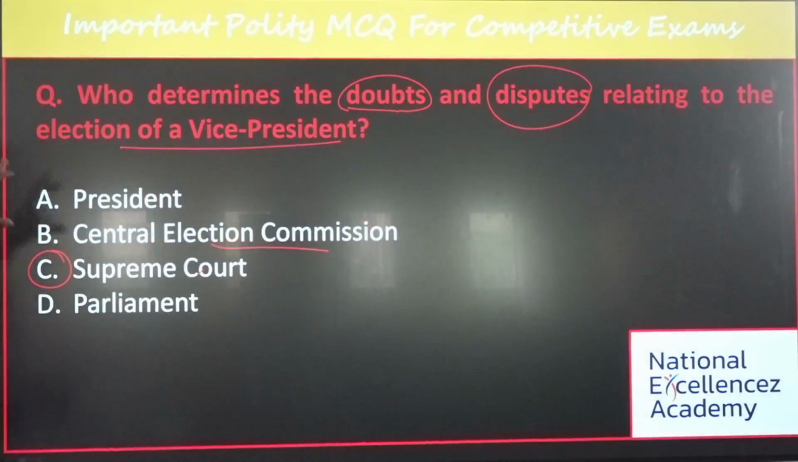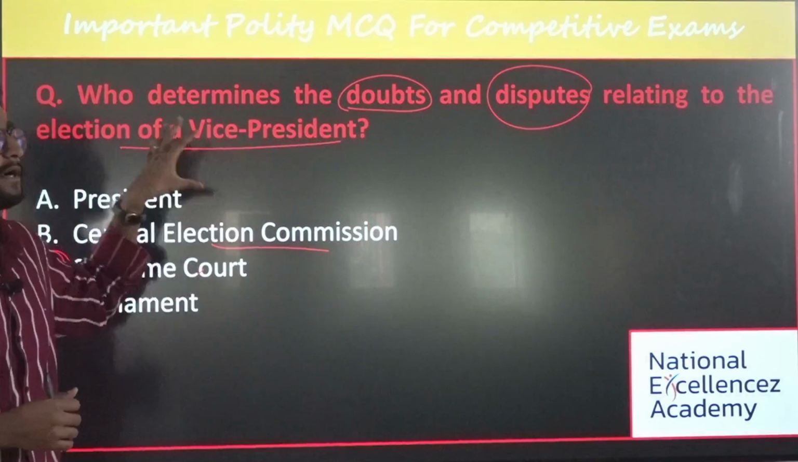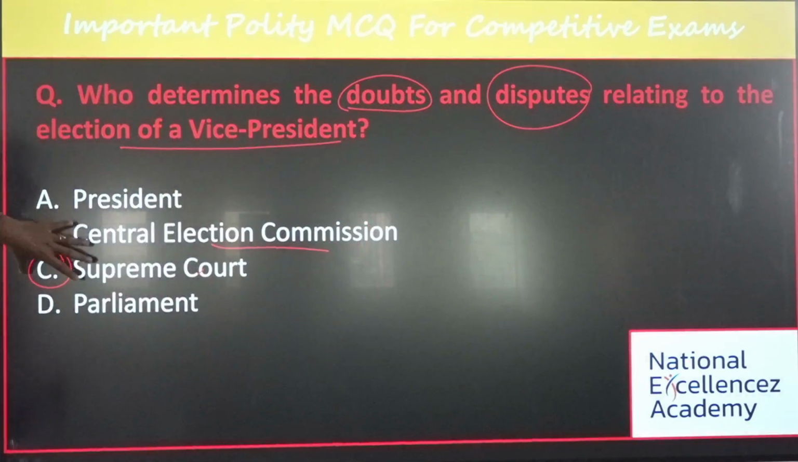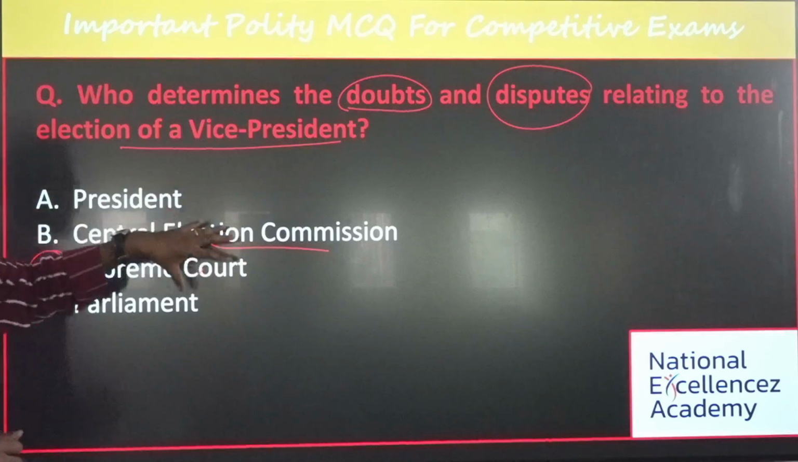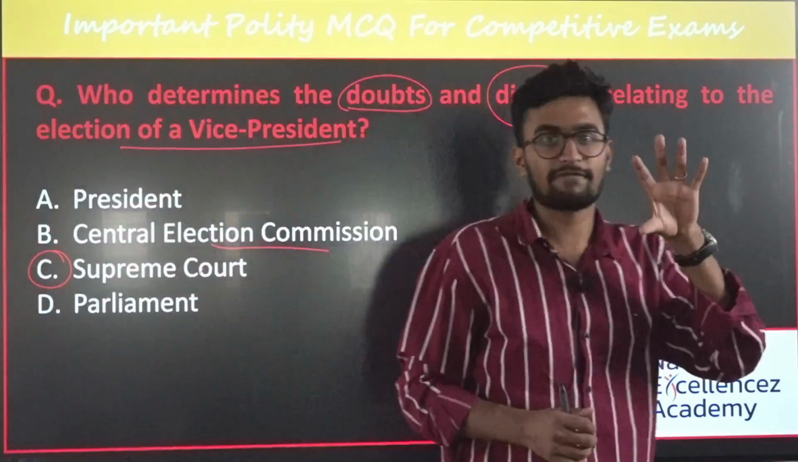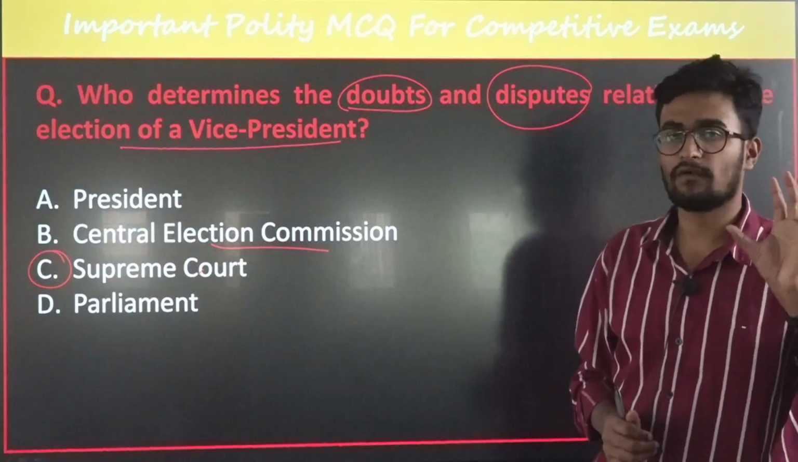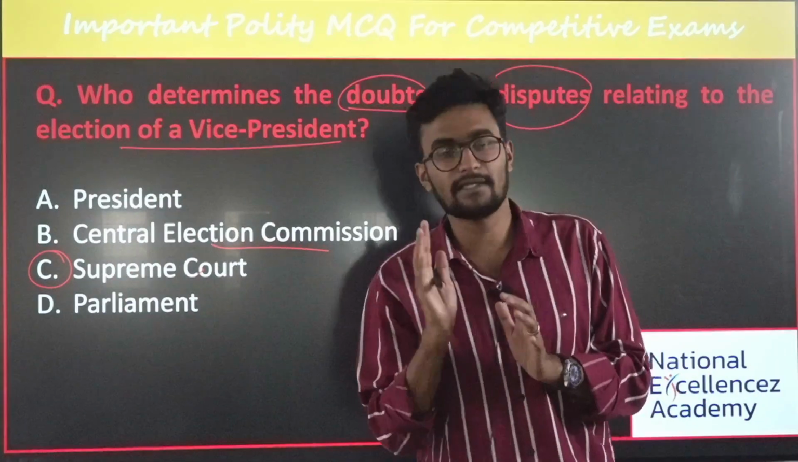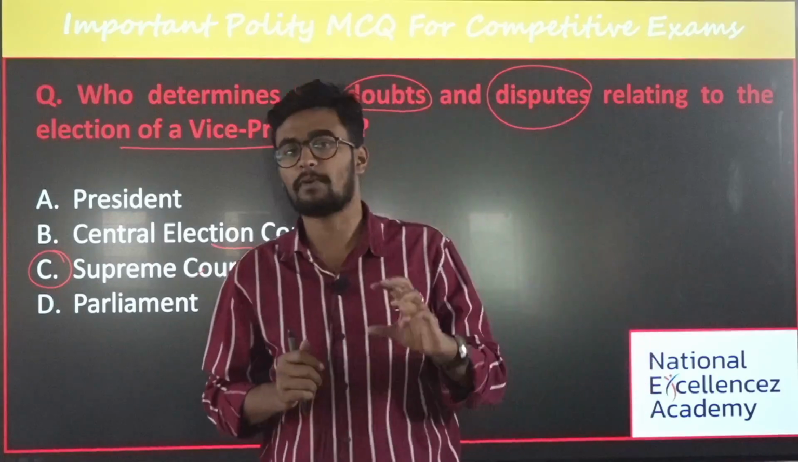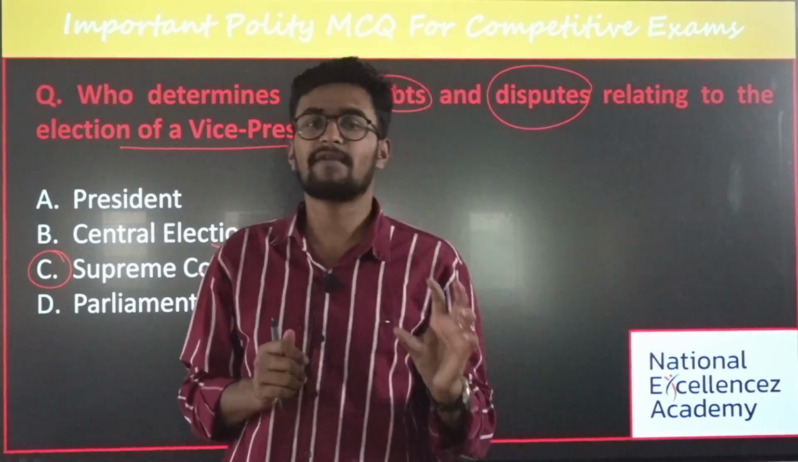With respect to disputes and doubts about the election of a vice president of India, the matter is decided by the Supreme Court, and the decision given by the Supreme Court is final and binding on all the parties under Article 71 of our Indian Constitution. Again, they can ask a question about which article talks about the doubts and disputes of the president and vice president of India.